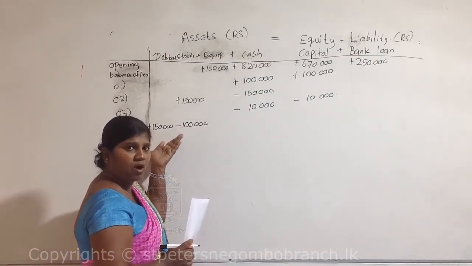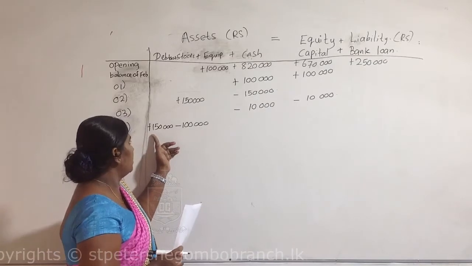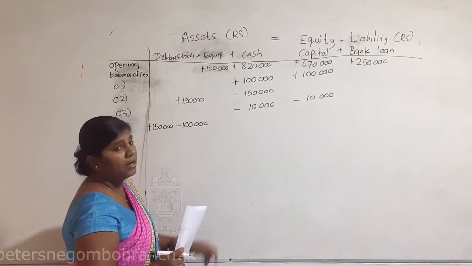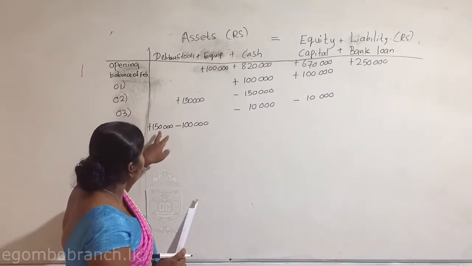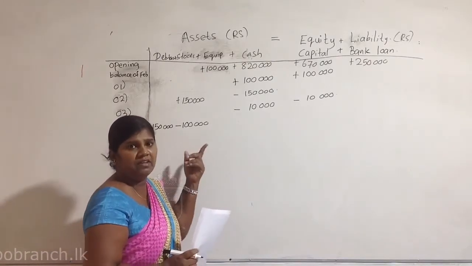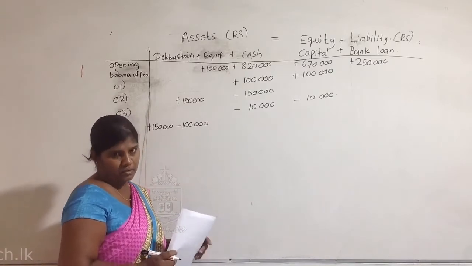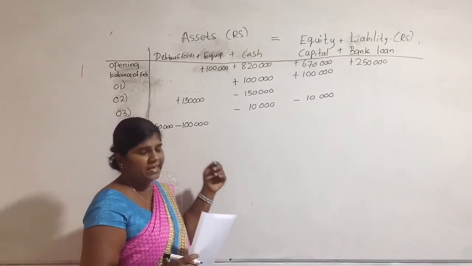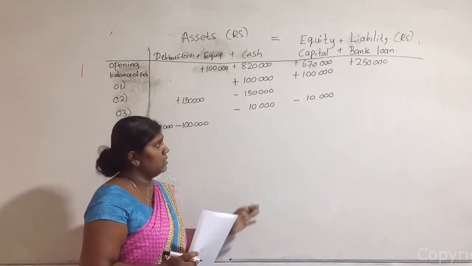This equation is not equal here. 150,000 increase, 100,000 decrease. So you can see there is a difference between these two amounts, 50,000. That 50,000 we consider as a profit.